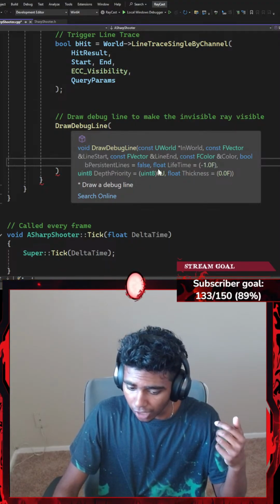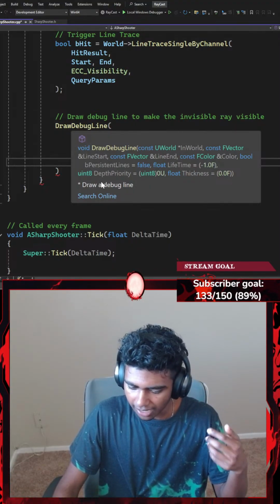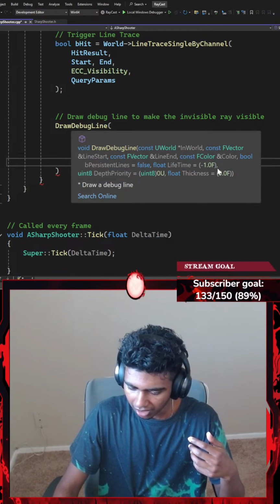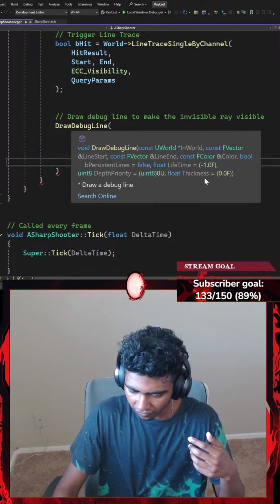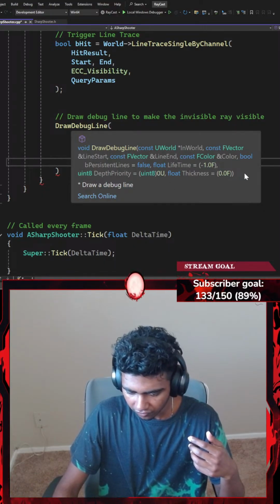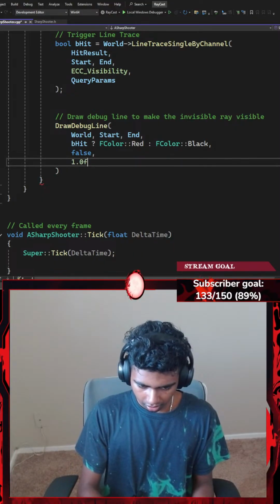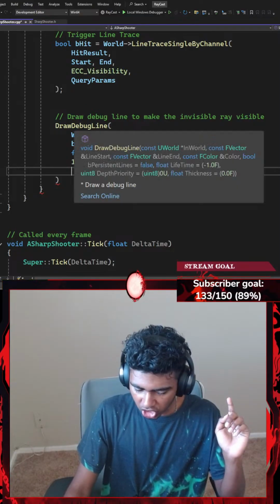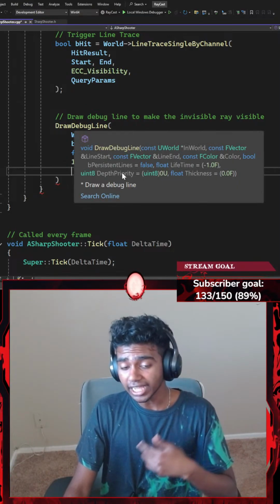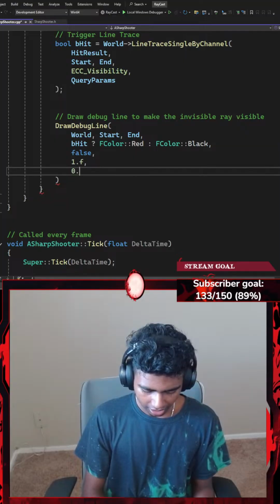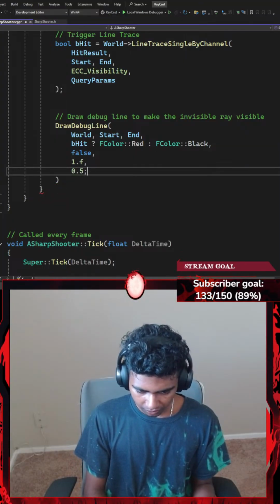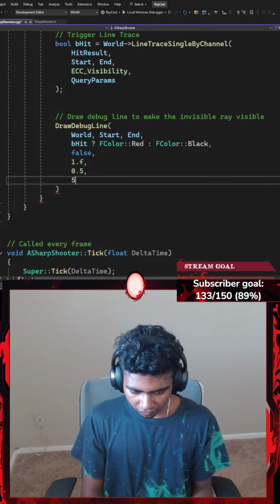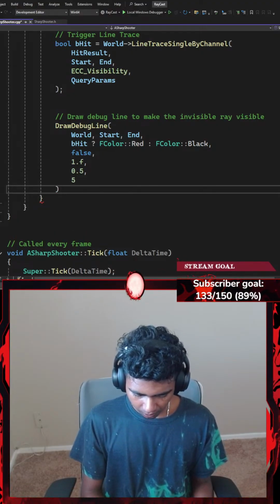it does. Next up, a float lifetime. I need a depth priority and a thickness. I'm not going to be adding my lifetime stuff. I don't think so. Fine, I'll go with like 1.0. Maybe 1.f. There we go. Now I just need my depth priority and my thickness, where I could go with something like 0.5f ending with a semicolon. Actually 0.5f and maybe 5 for my thickness. And then I end with a semicolon.